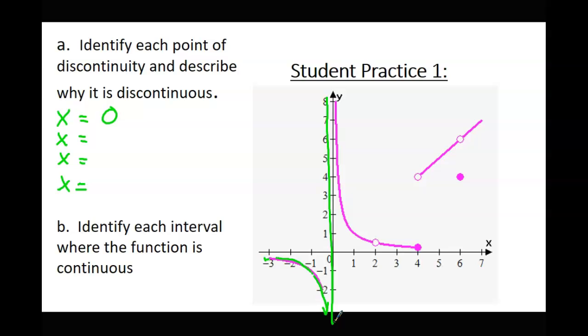Give me one more. 4. I agree. 4 is a point where it's discontinuous. Andy, give me another one. 2 is correct. And I think there's one more, Christian. 6 is right. So we have to jump over our vertical asymptote. We have to jump over this hole. We have to jump from here to up here, and then we have to jump over this hole. All those jumps that I had to do are at the x values you see on the left: 0, 4, 2, and 6.